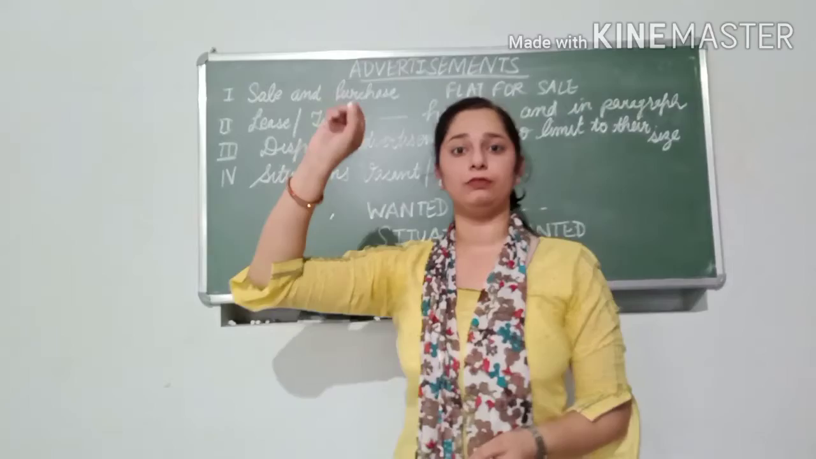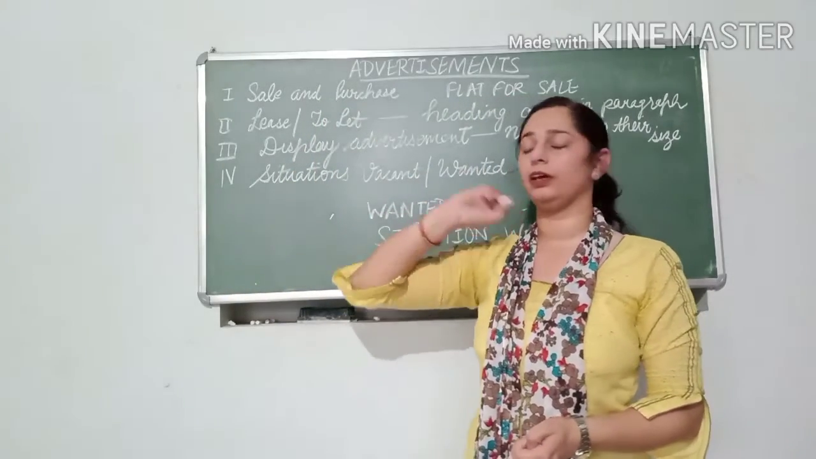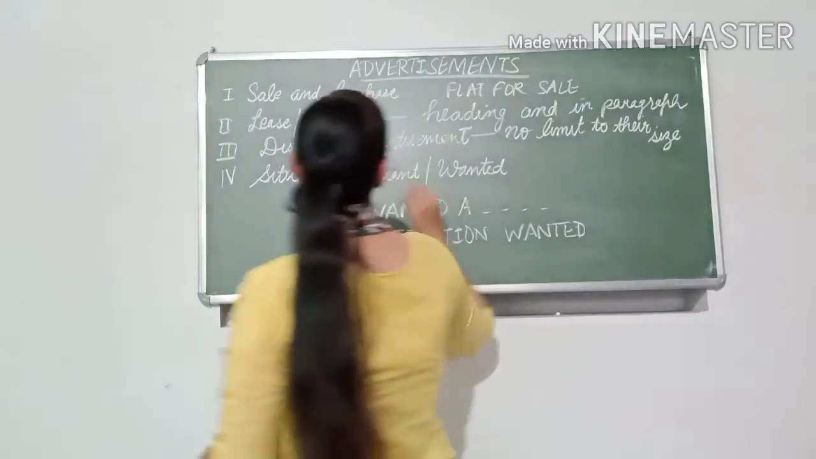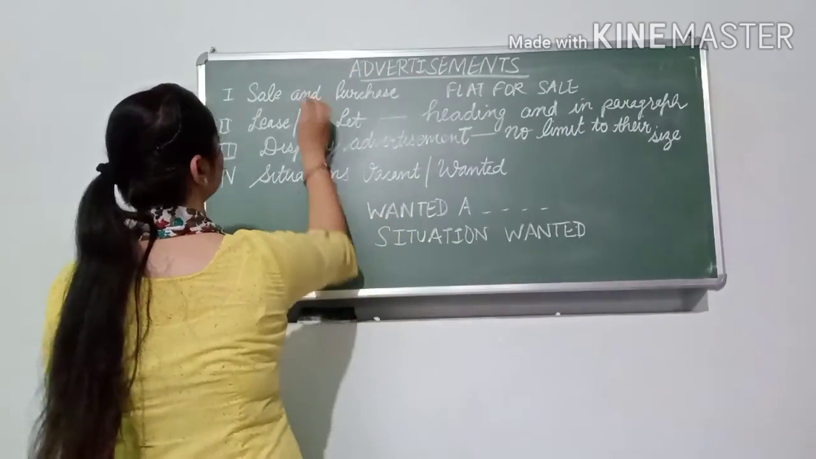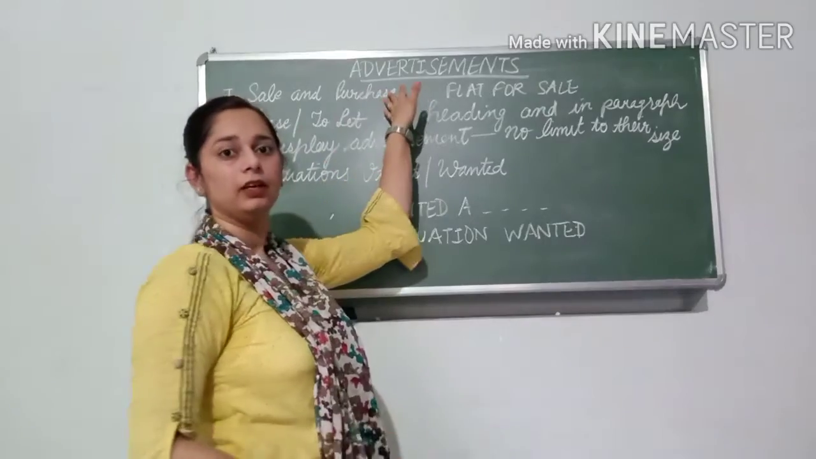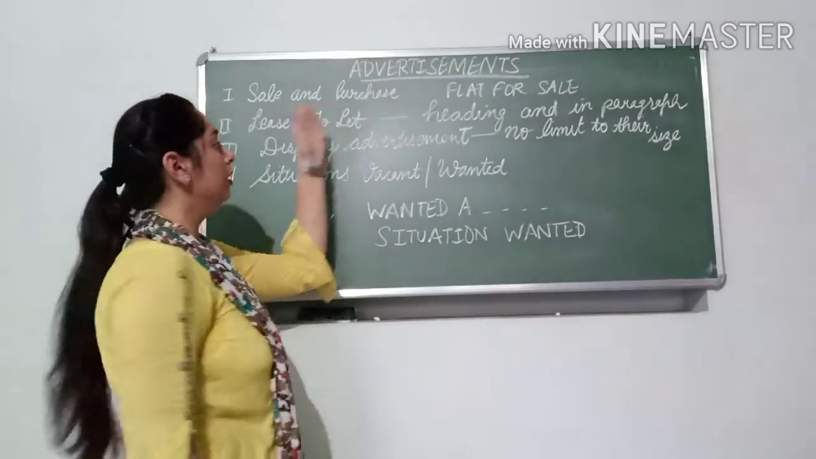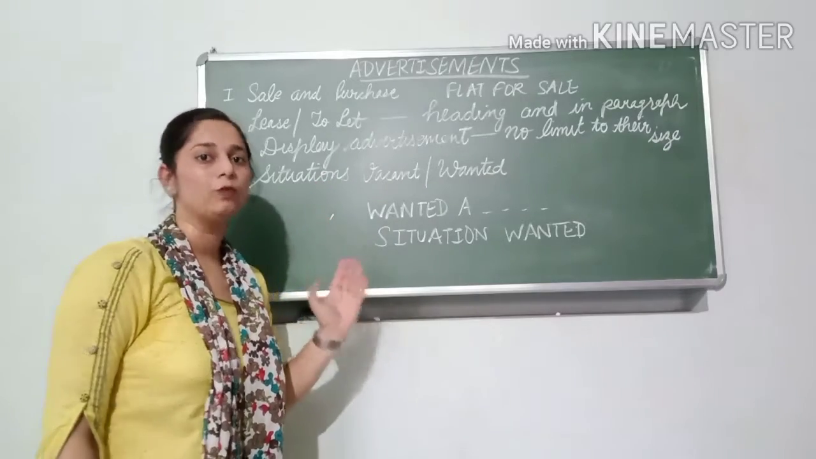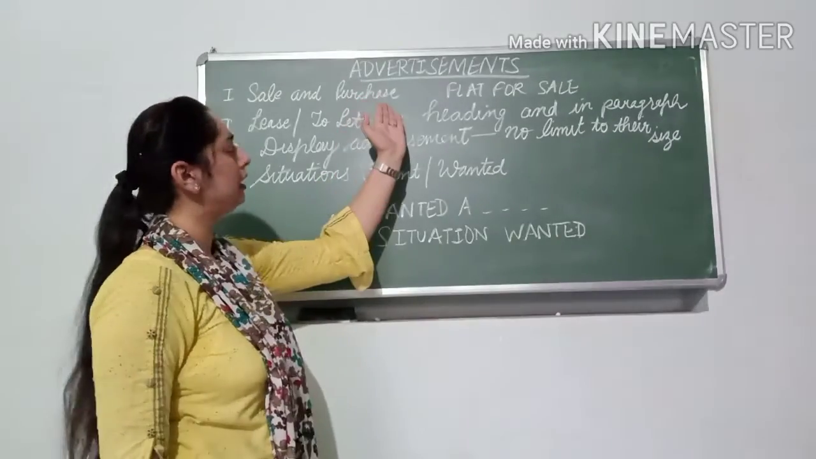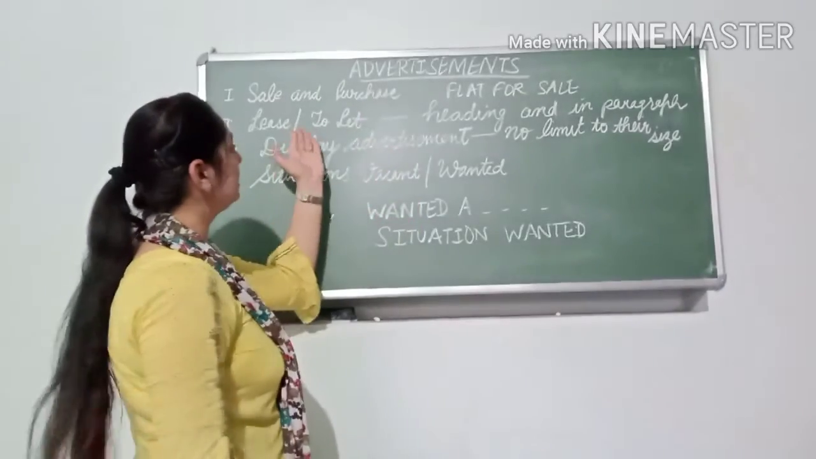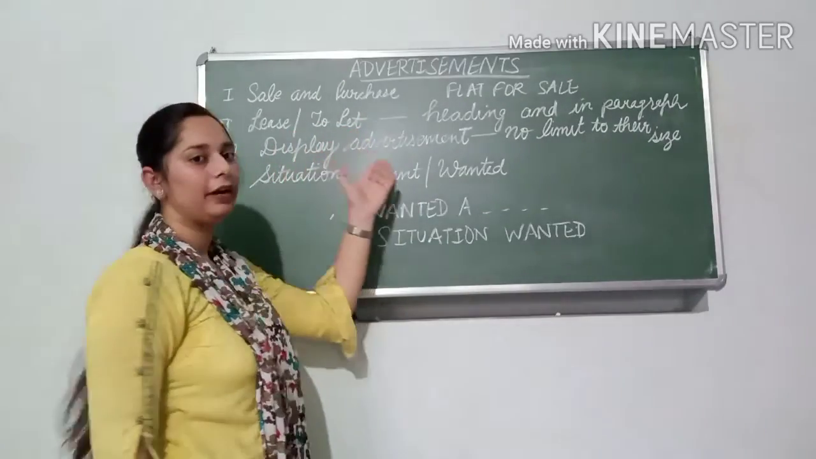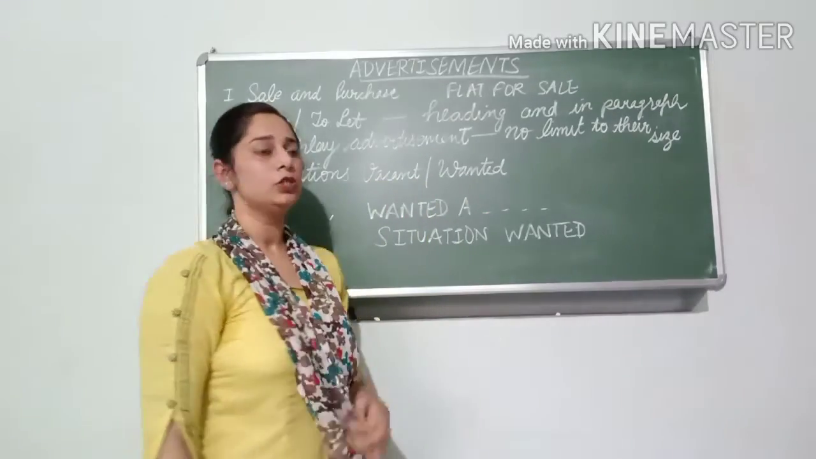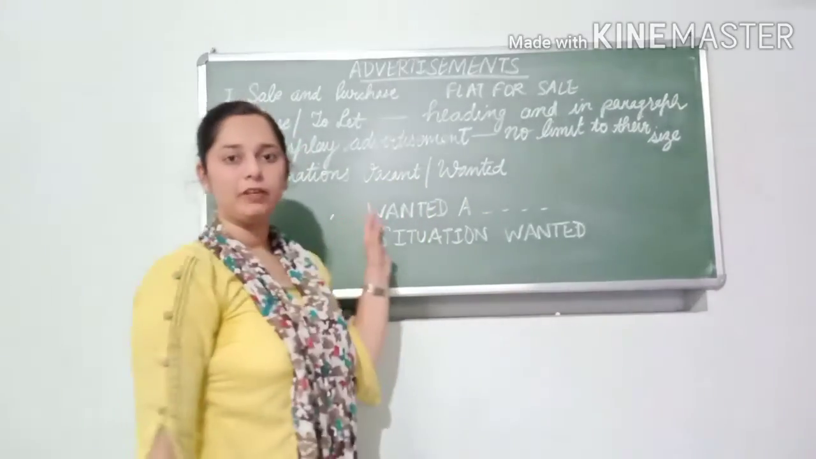Okay, so this is one of the writing topics again. I am going to discuss the writing part, advertisements. Advertisements are of four types. You will make an advertisement according to the statement, whether it is related to sale and purchase, lease or to let, display advertisement, or situations vacant or wanted. So there are four types of advertisements.